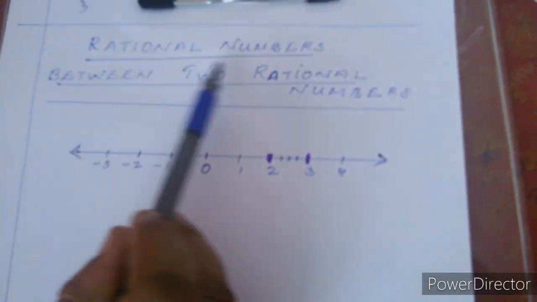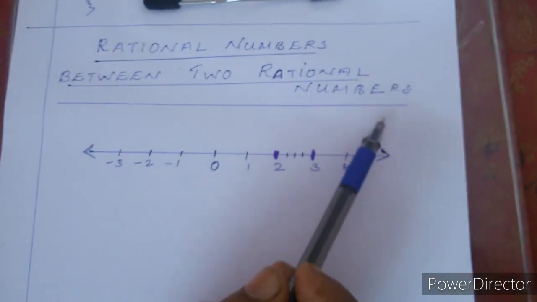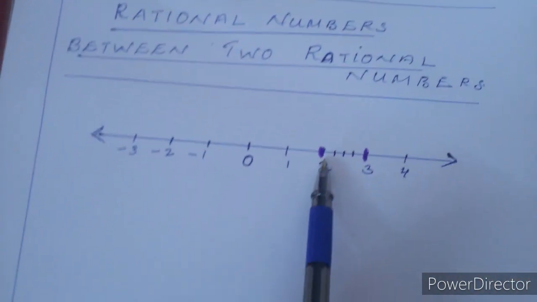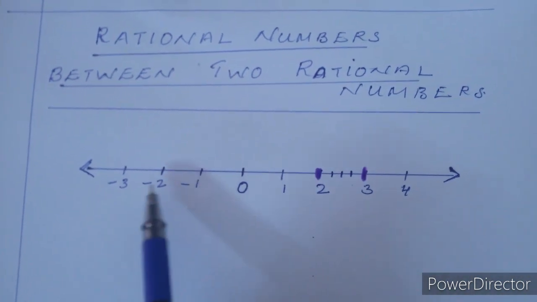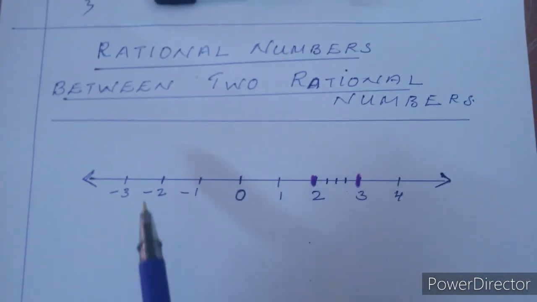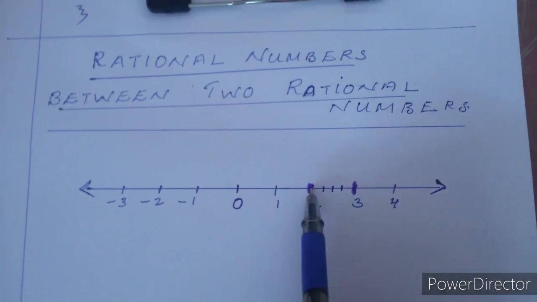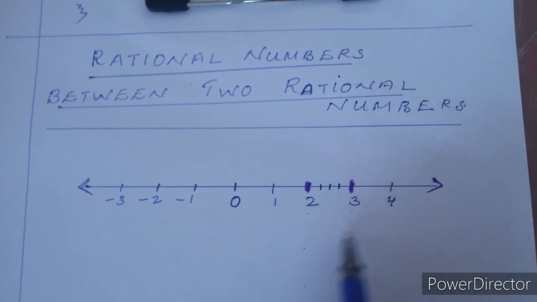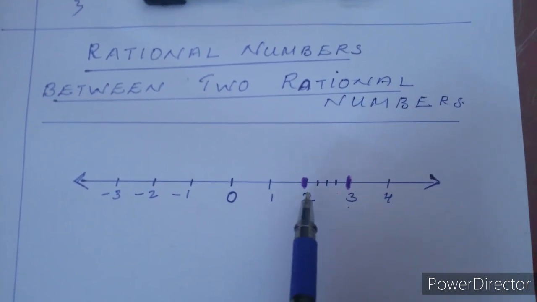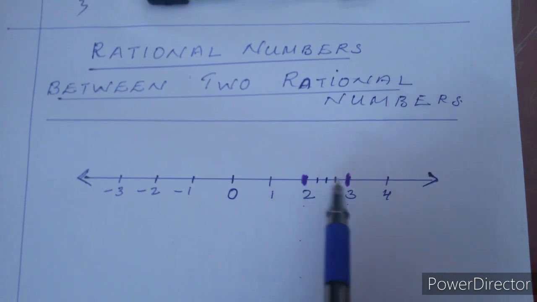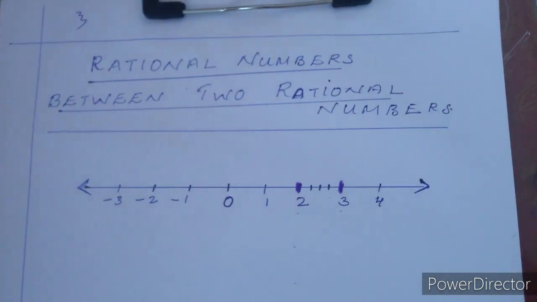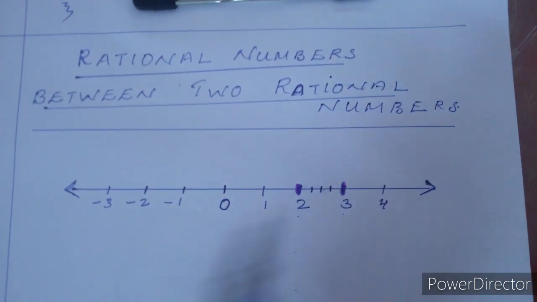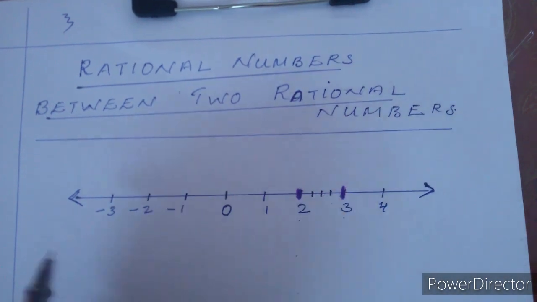Rational numbers between two rational numbers. We know that this is a number line: 0, 1, 2, 3, 4, etc. and minus 1, minus 2, minus 3, etc. So for example, 2 and 3 are rational numbers. 2 means 2 by 1, 3 means 3 by 1. So these two are rational numbers. We are going to find rational numbers between 2 and 3. We know many numbers lie between 2 and 3 on this number line.